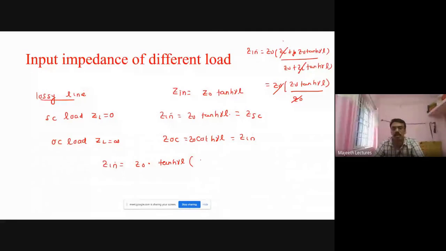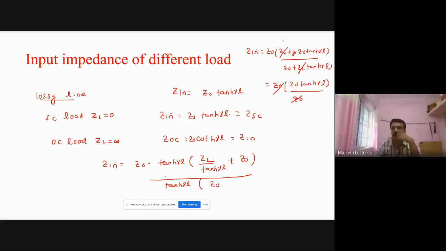So it will become ZL by tanh gamma L plus Z naught. Similarly, in the denominator, I take tanh gamma L outside. Fine. So what will happen?